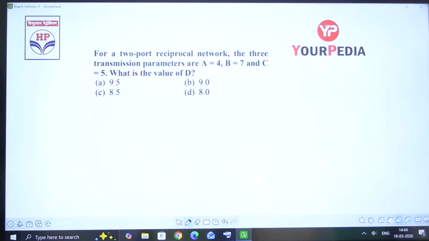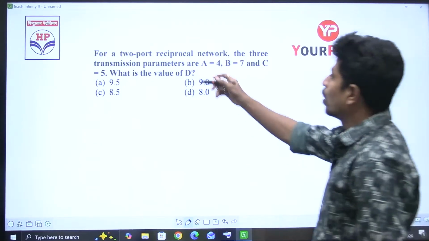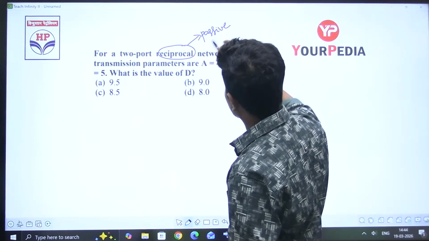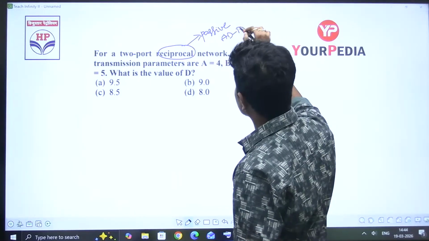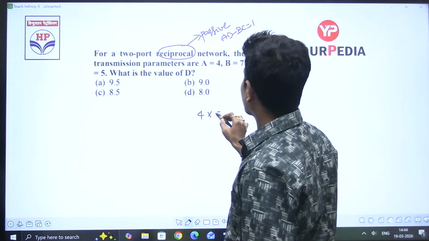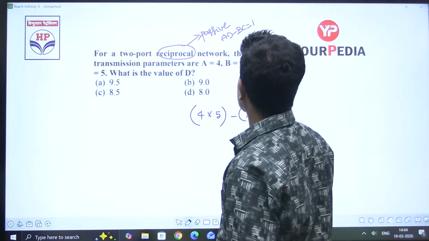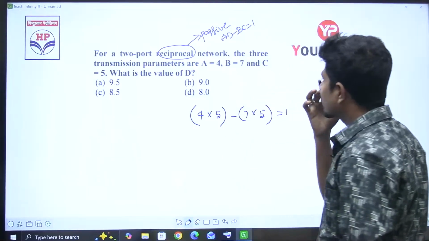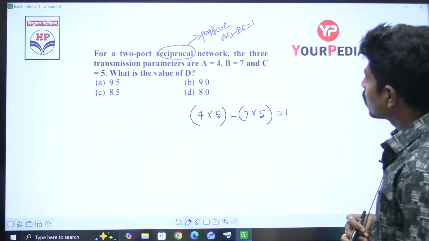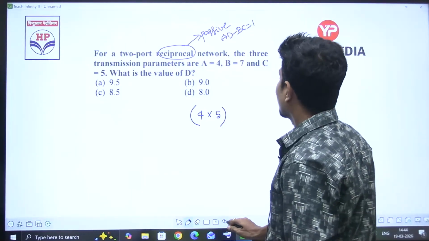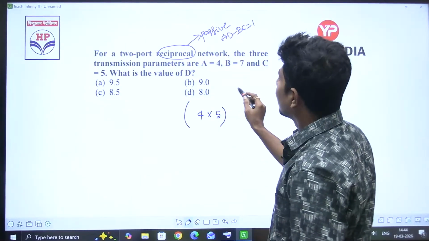Next. For a two-port reciprocal network. Reciprocal means it's a passive network. All passive networks are reciprocal. The condition in terms of ABCD parameters is AD minus BC equal to 1. A is 4, B is 7, C is 5, D is not given.